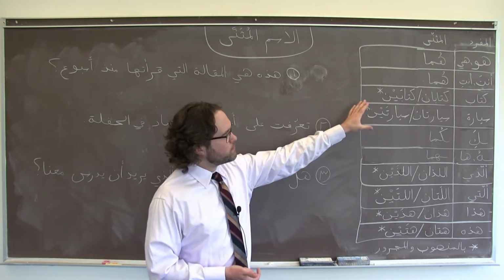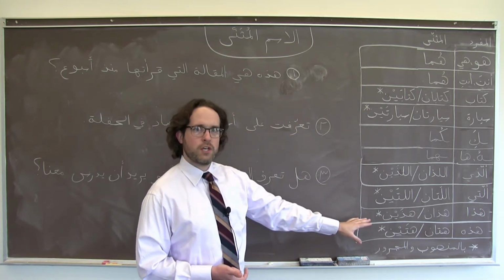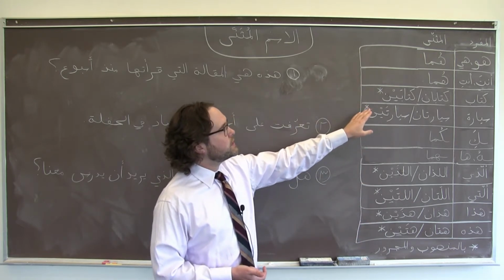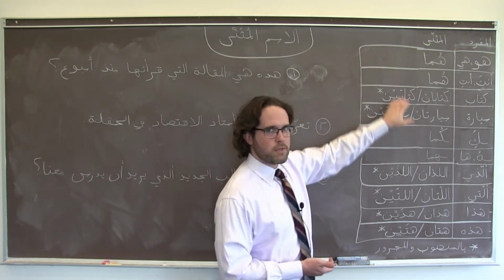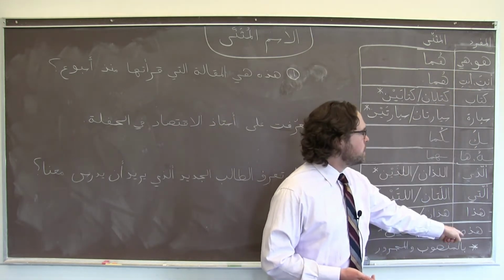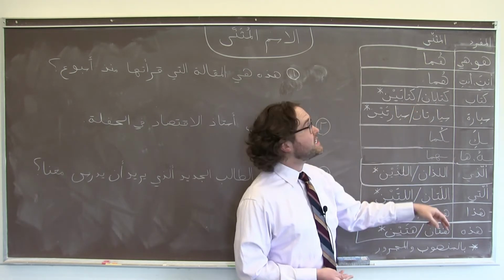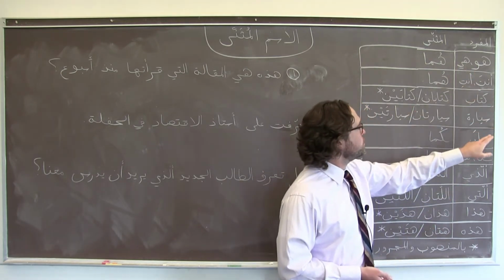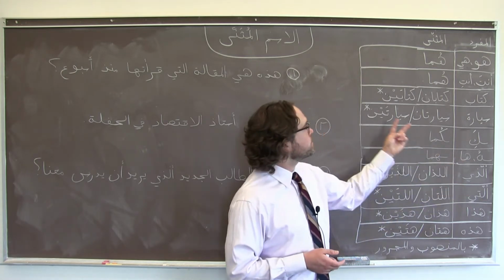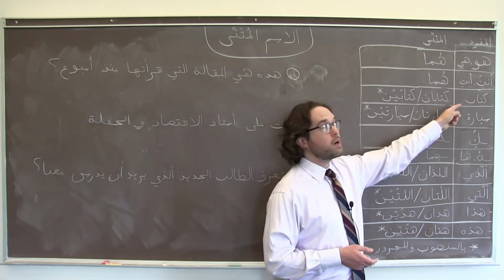Here is a chart with most of the situations you will ever encounter, most of the alternatives that we will need in al-muthanna, in this column. And for reference, here is al-mufrad, the singular version of all of these forms. So as you can see, we have different subject pronouns, we have different object pronouns, we have a different ending that we would put onto a regular noun.